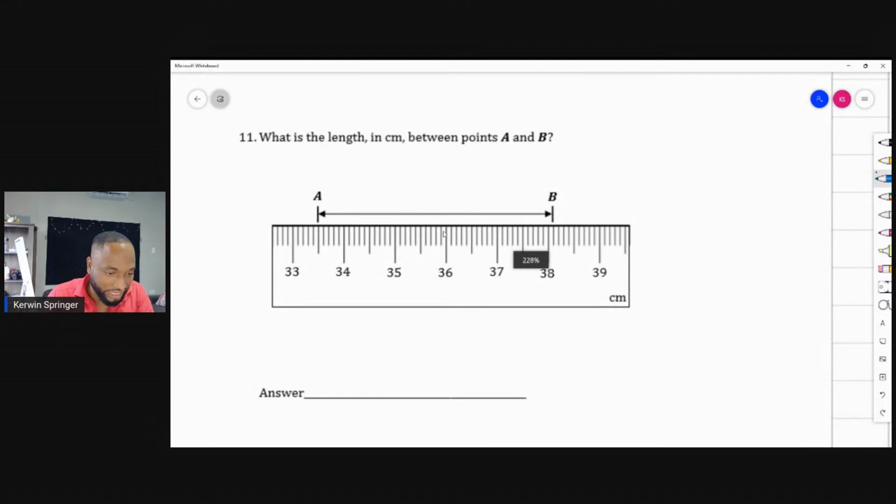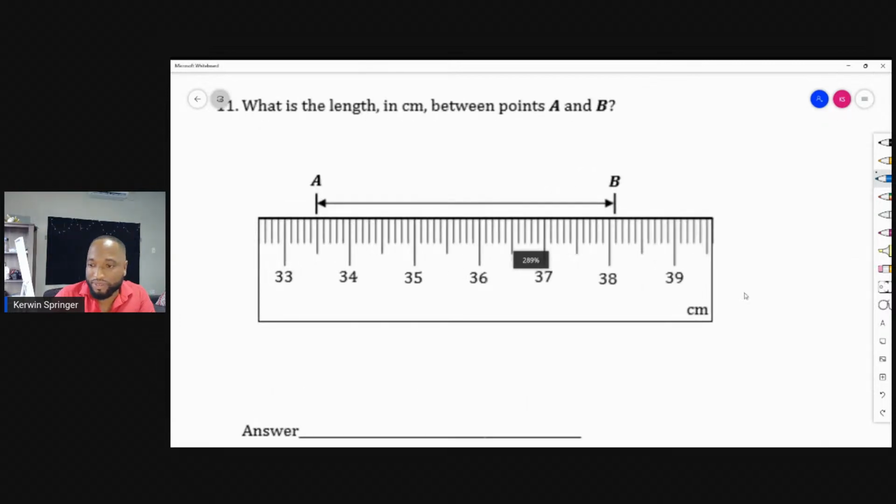What is the length in centimeters between points A and B? Go, go, go. Length between points A and B.